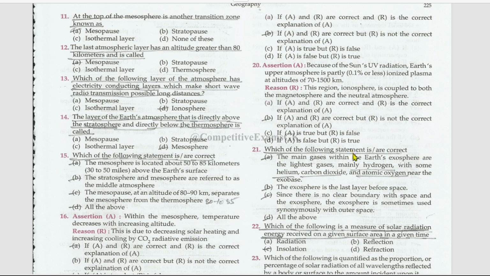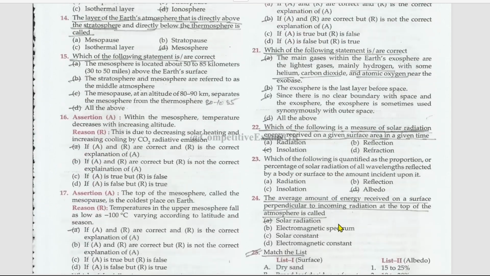Which of the following statements is or are correct? The main gases within the Earth's exosphere are the lightest gases, mainly hydrogen, with some helium, carbon dioxide, and atomic oxygen near the exobase. True. The exosphere is the last layer before space. True. Since there is no clear boundary with space, the exosphere is sometimes used synonymously with outer space. This is also true. All of them are correct.